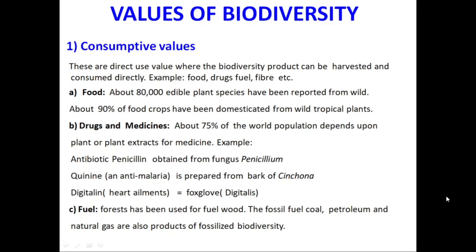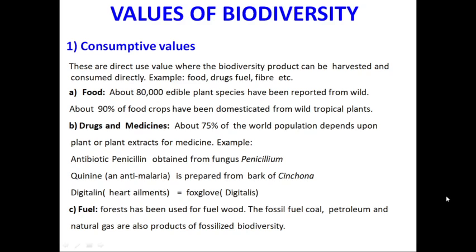The second consumptive value is drugs and medicines. We know that near about 75% of the world population depends on plants or plant extracts for medicines. Few examples are the antibiotic penicillin, which is prepared from the fungus Penicillium.